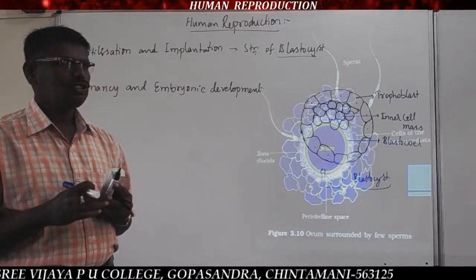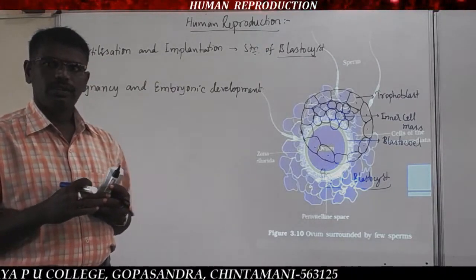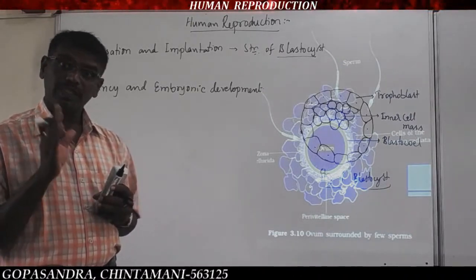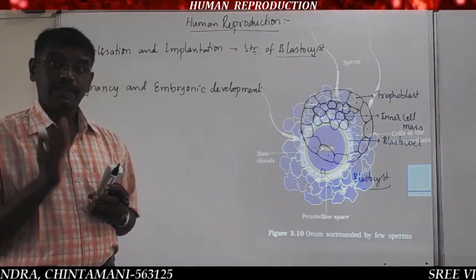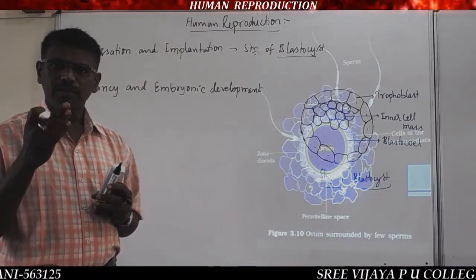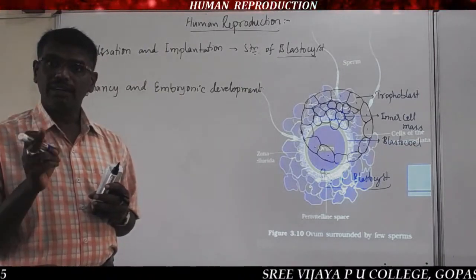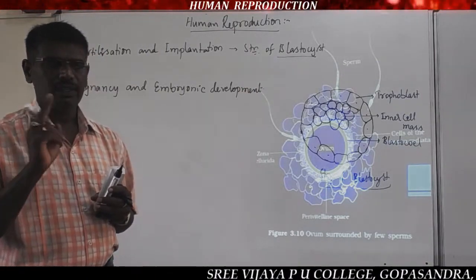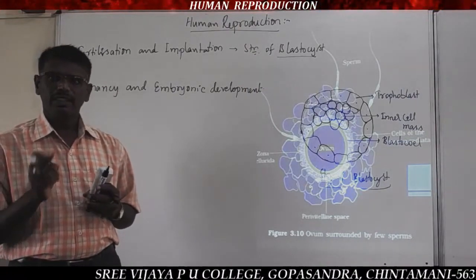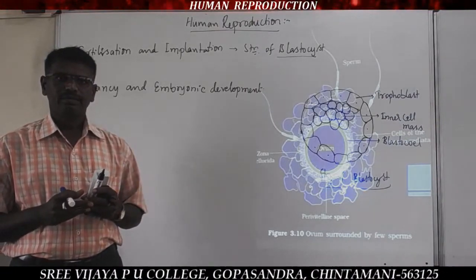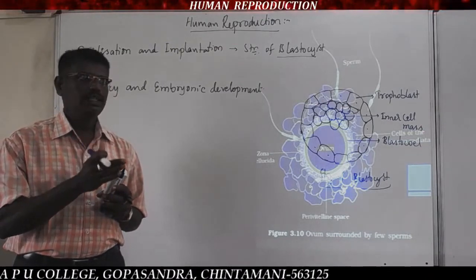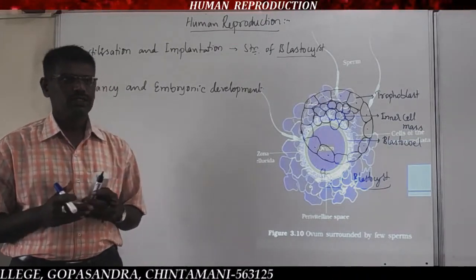After fertilization, within 24 to 30 hours, the zygote present in the oviduct starts cleavage. Cleavage is nothing but cell division, that is, mitotic cell division occurring in the zygote. The mitotic division starts only in the oviduct or in the isthmus.